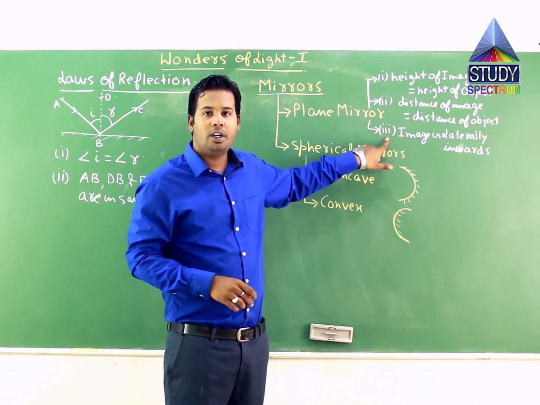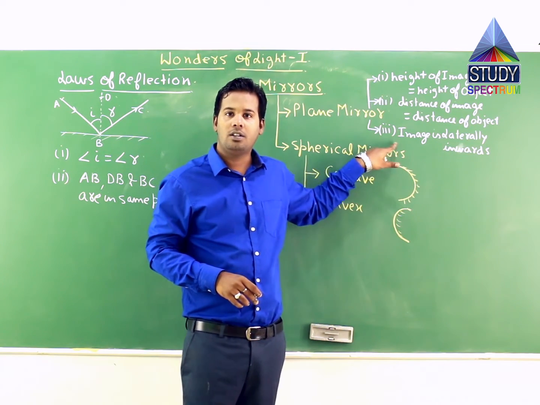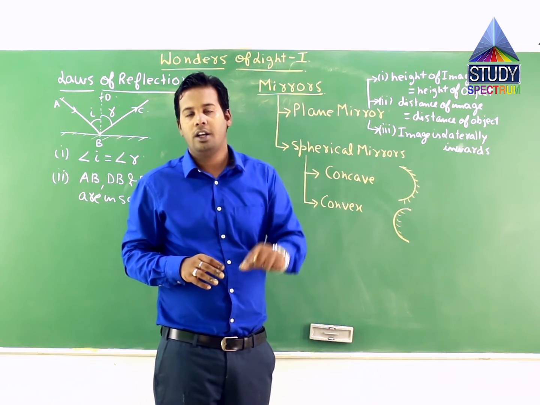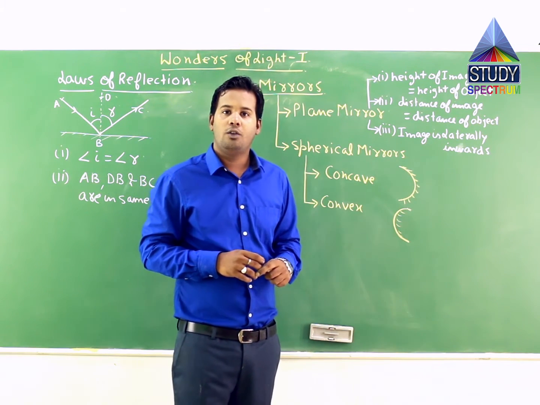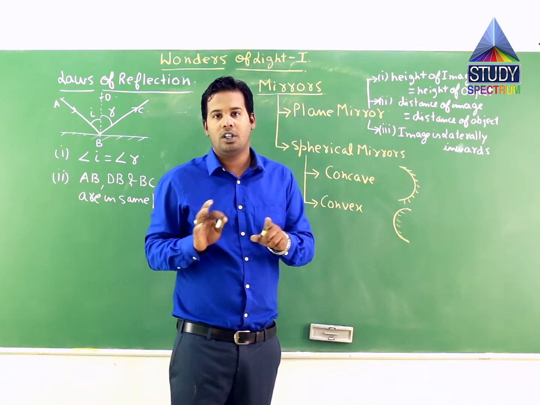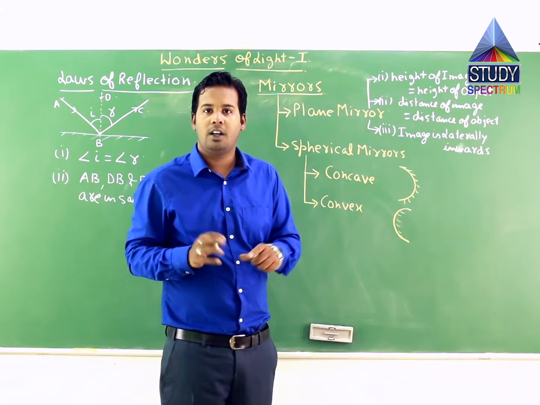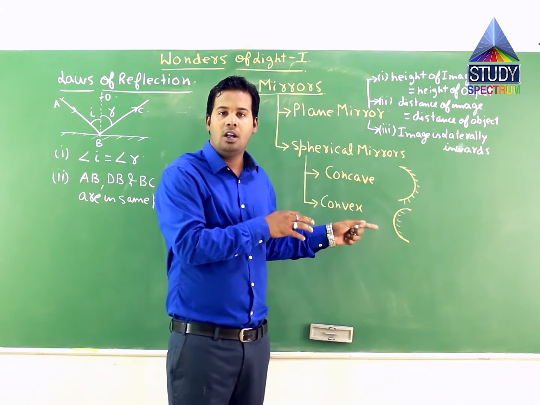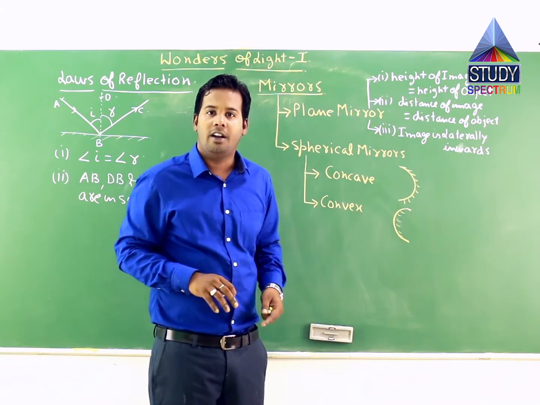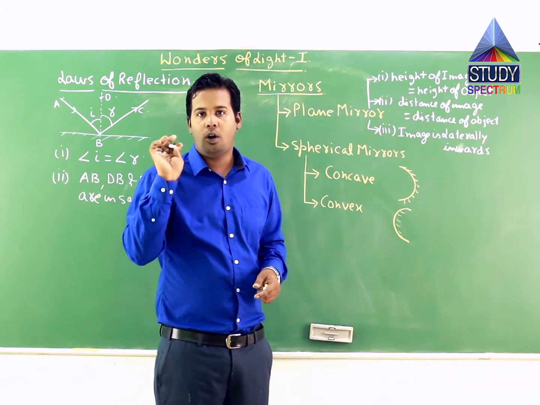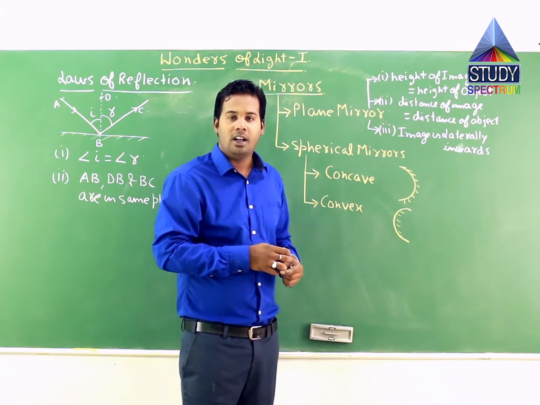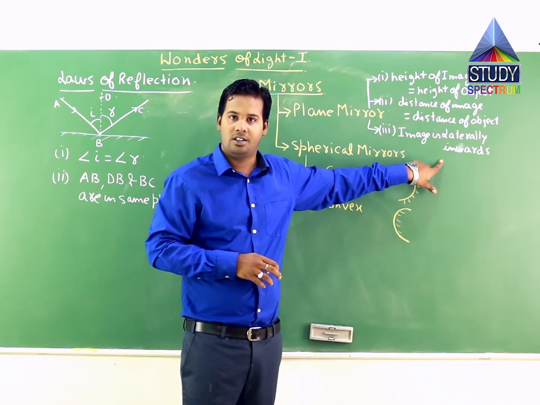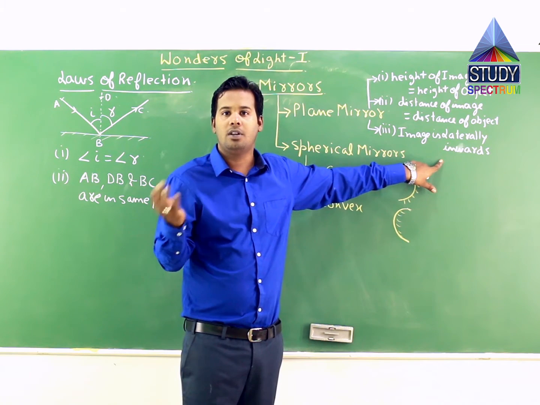And the third property, which is very interesting, you might have noticed, if you watch television, if you watch a bowler or batsman in cricket, you will find that on television that batsman is a right-hand batsman, but if you see the image of the same television in a plane mirror, you will find he has become a left-hander, or a right-handed bowler has become a left-handed bowler. Correct? That property is called image becomes laterally inverted. Left becomes right, right becomes left.